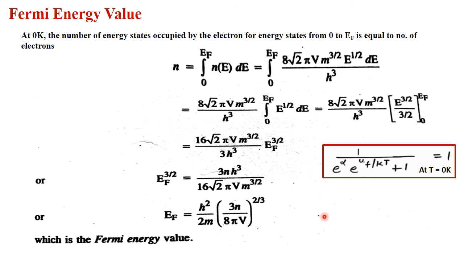So this was all about the Fermi energy level, electron gas, and application of Fermi-Dirac statistics to explain the behavior of electrons in the metal, and after that evaluation of that Fermi energy value. So I hope it is all clear.